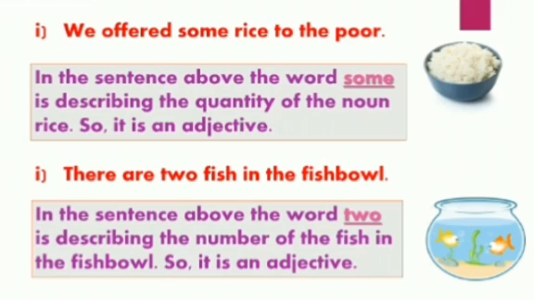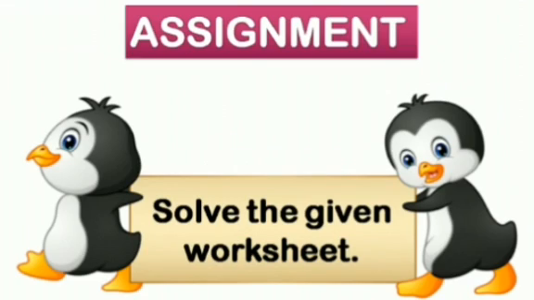Now let's look at the next sentence. There are two fish in the fish bowl. Yes, you are so smart. In this sentence, the word two is describing the number of fish in the fish bowl, so it is an adjective. Very good. Alright, students, so now let's talk about your today's assignment.